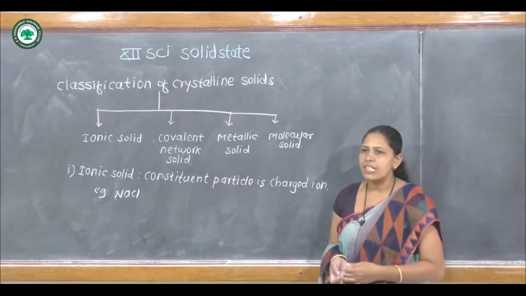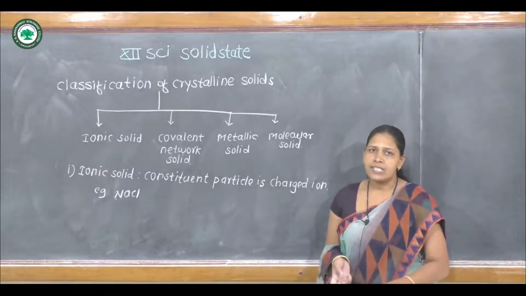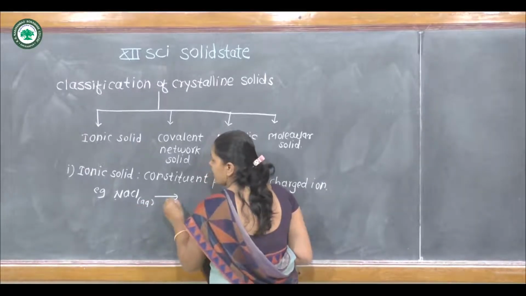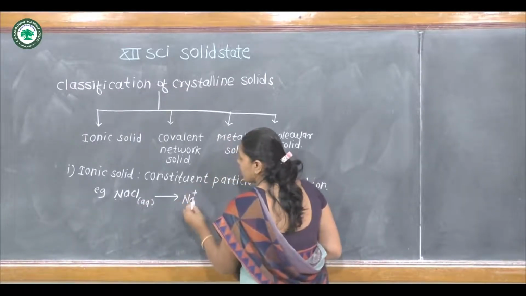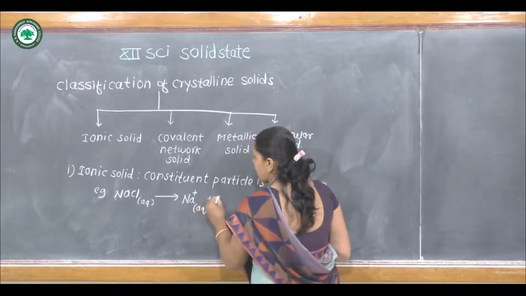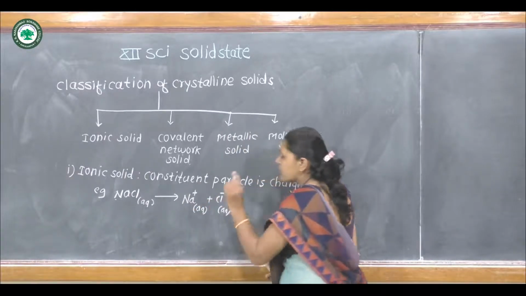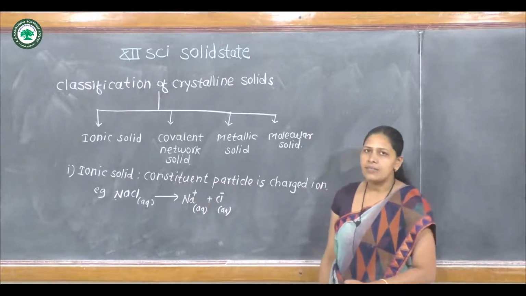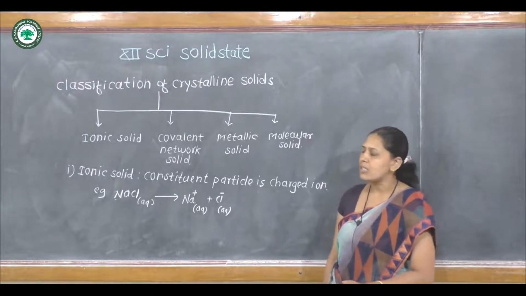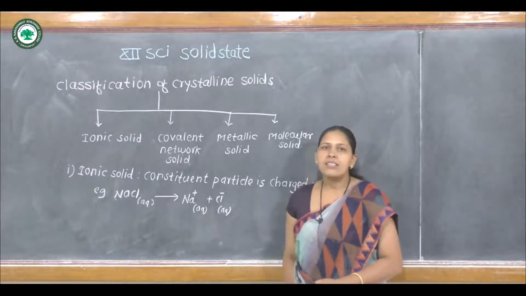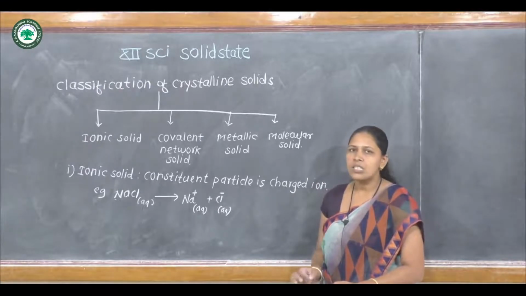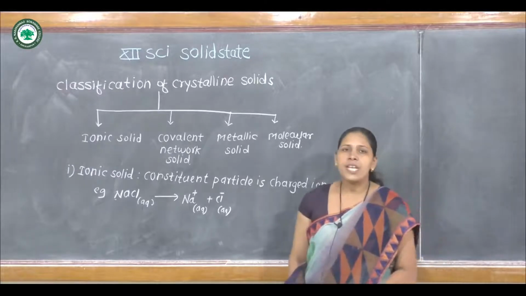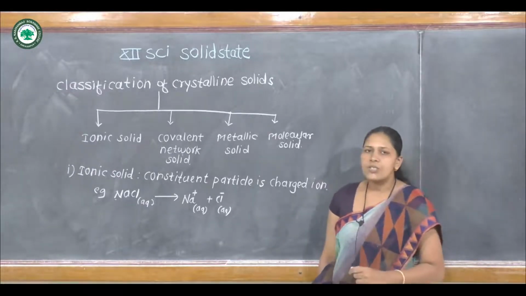NaCl in solid state does not conduct heat and electricity, but when NaCl is dissolved in water, it dissociates into Na+ ion and Cl- ion. Due to the cation and anion formed by dissociation of NaCl, NaCl, that is an ionic solid, is a good conductor of heat and electricity when dissolved in water. These are the main properties of ionic solid.